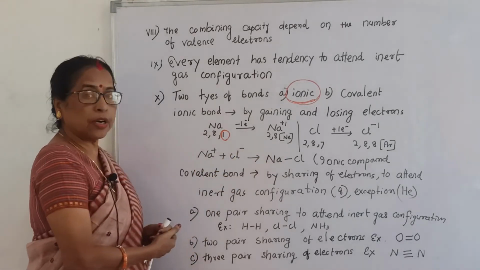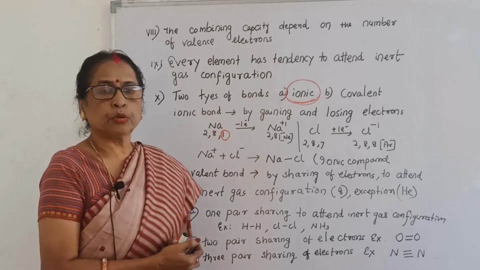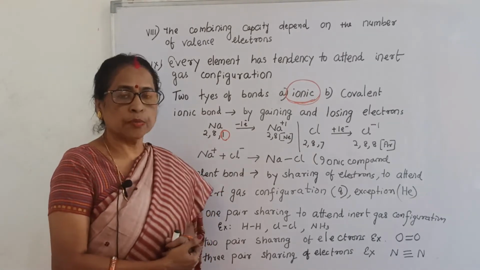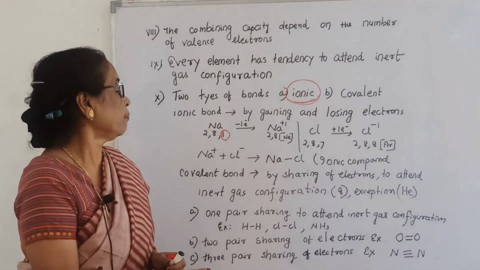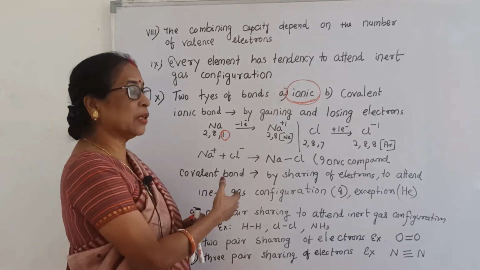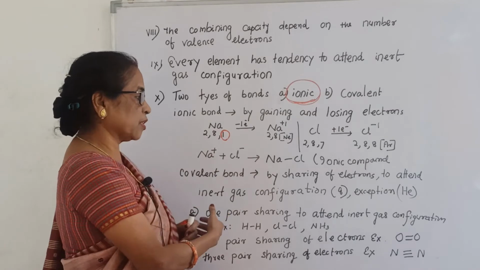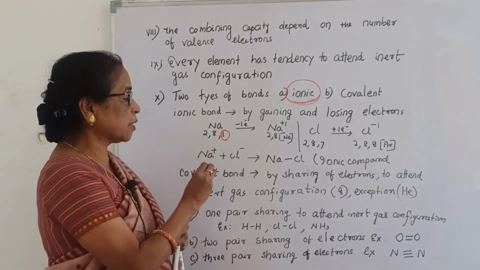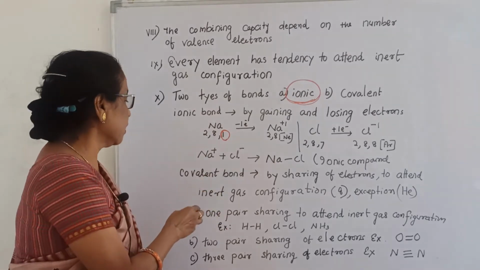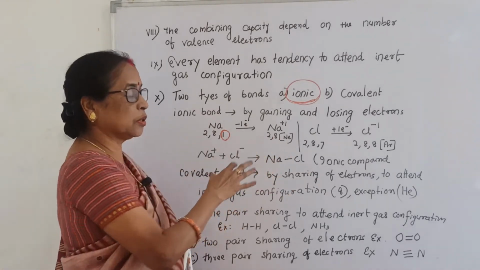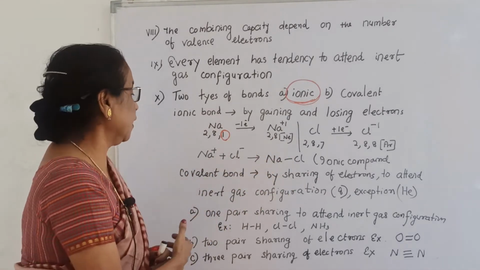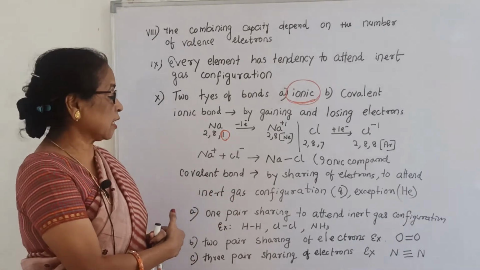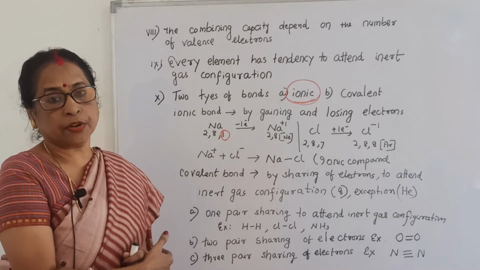Similarly, come to covalent bond. In covalent bond, sharing of electrons takes place, to attain the inert gas configuration, which we will see more clearly later. Here, what is the inert gas configuration? 8, and the exception is helium. Just now I told, the exception case is helium, and here only hydrogen is related to the exception case helium, but other elements have to attain 8 inert gas configuration by sharing of electrons.